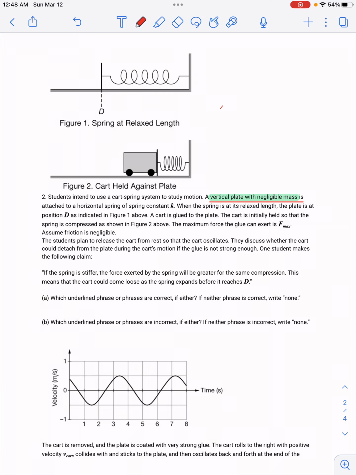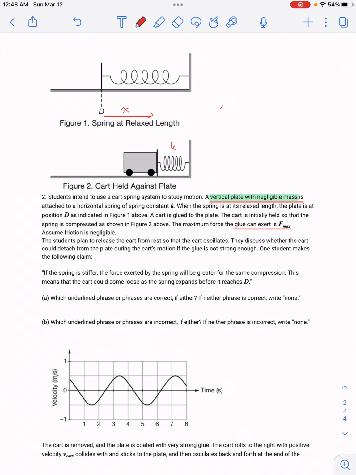And the spring constant for this spring is k, and it travels a distance. It starts at d, and then it's compressed some distance in this direction, right? We'll just call that x. And the cart is glued to the plate. The cart is initially held so that the spring is compressed, as shown in figure 2. And the maximum force the glue can exert is F max. So what they mean by this is that any larger than this force, and the glue will no longer hold, and the two things will separate again, right?